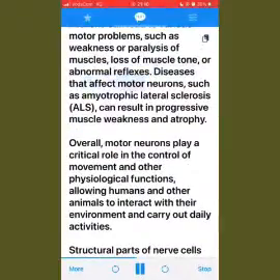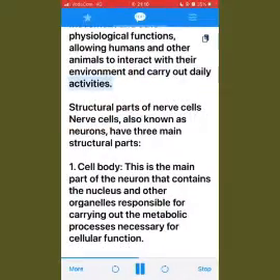Diseases that affect motor neurons, such as amyotrophic lateral sclerosis (ALS), can result in progressive muscle weakness and atrophy. Overall, motor neurons play a critical role in the control of movement and other physiological functions, allowing humans and other animals to interact with their environment and carry out daily activities.